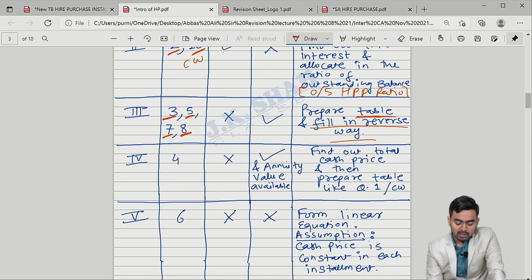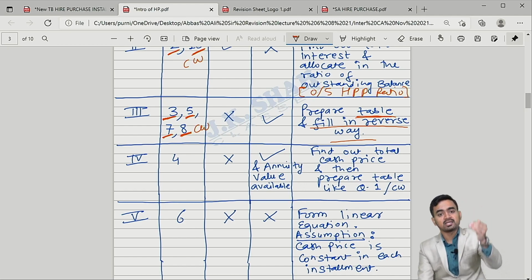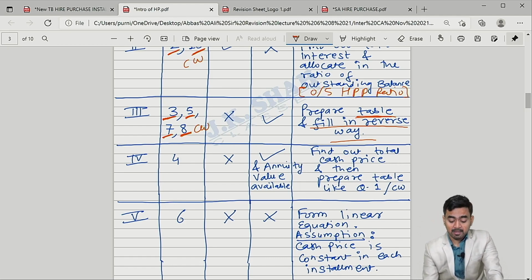With this, third situation is over. 3, 5, 7, 8 of classwork. Reference is given. Come to the next situation number 4, where cash price is not there, but the rate of interest is there, and based on that annuity value is available.